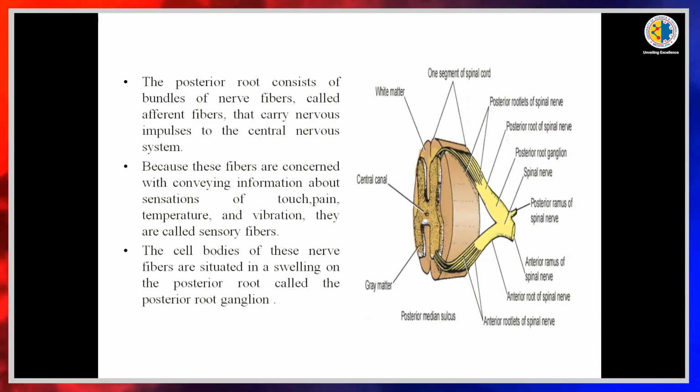The posterior nerve root consists of a bundle of nerve fibers which are known as afferent. It carries impulses from the periphery to the central nervous system, because it is concerned with the sensory part like touch and pain. The cell bodies of the posterior nerve root are present in the posterior horn cell.